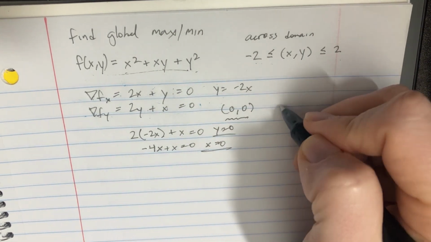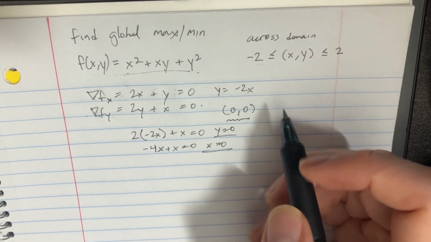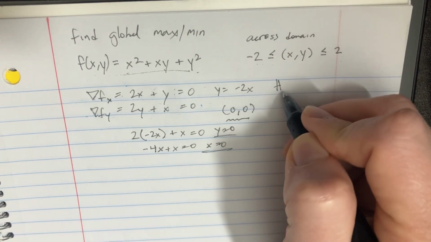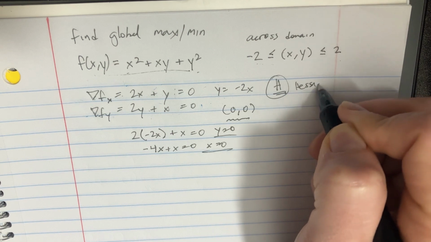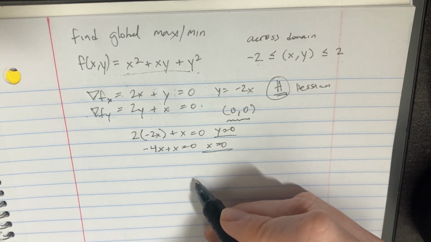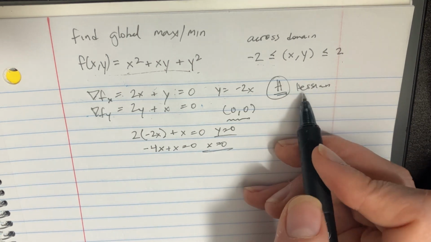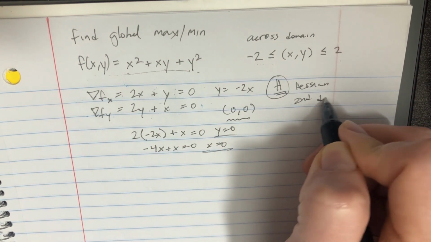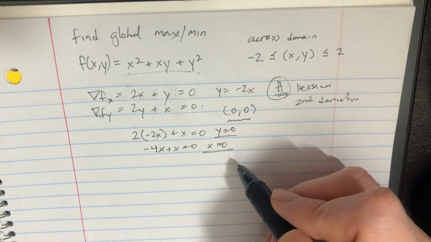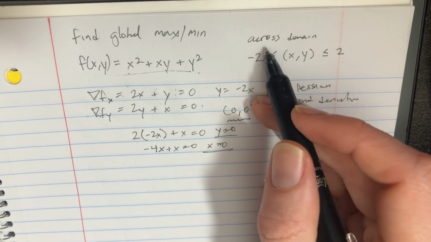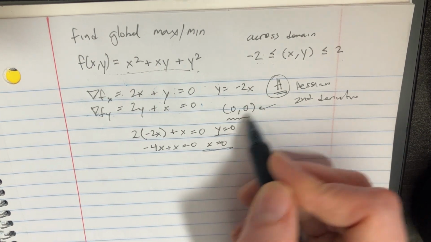That's where there may or may not be a minimum or maximum. So we're going to have to figure that out by using the Hessian. This is how we're going to figure out whether this is a minimum or maximum, by finding basically the second derivative. But we have some more points that we also want to test. We'll do that a little later. So first, we'll figure out whether this is a minimum or maximum.